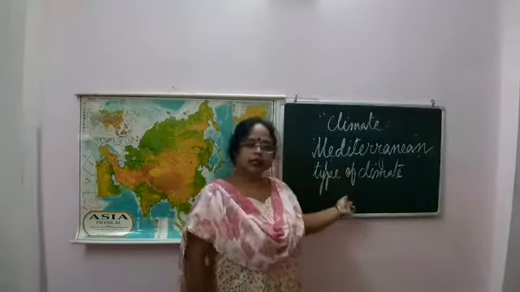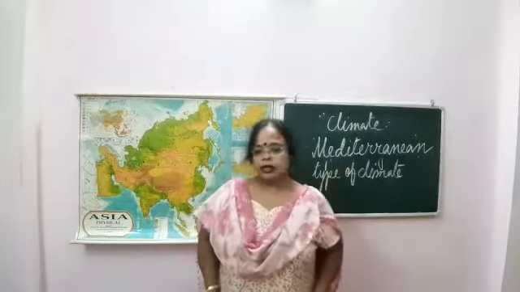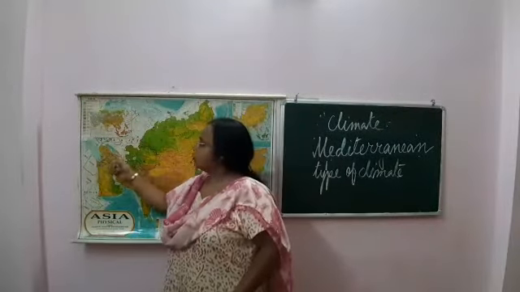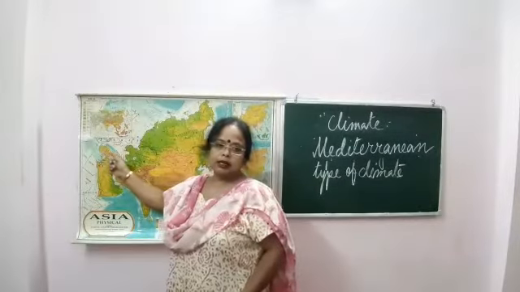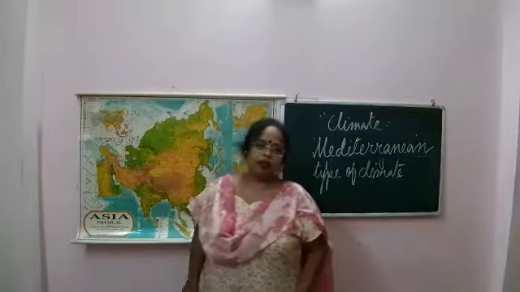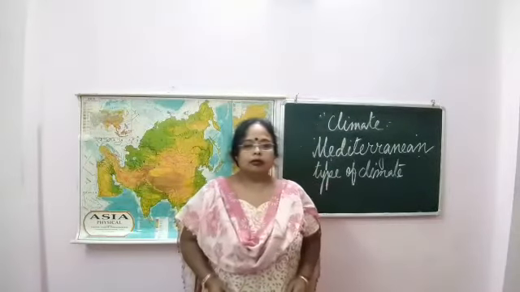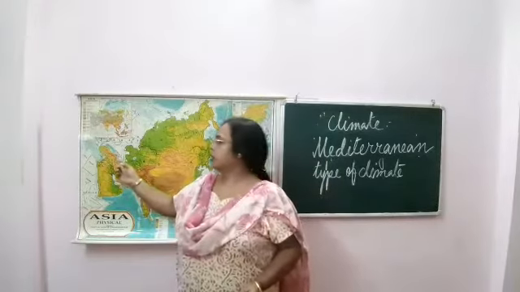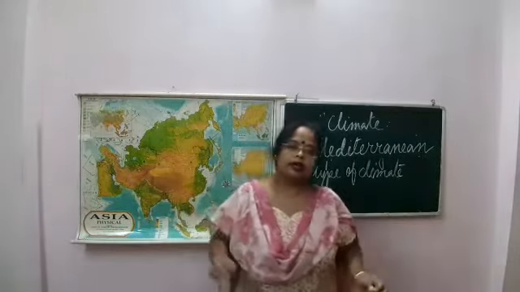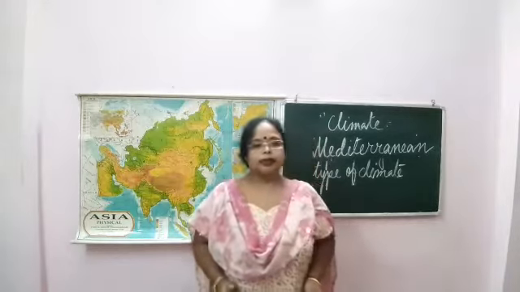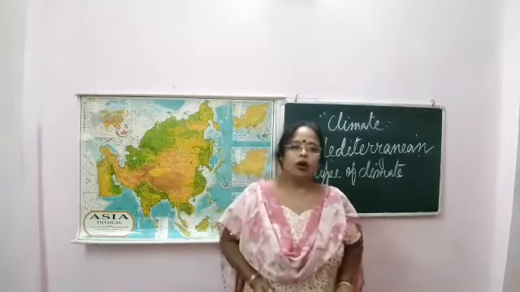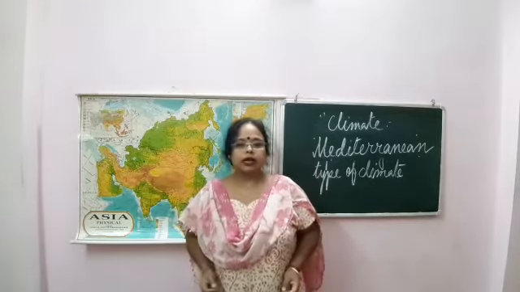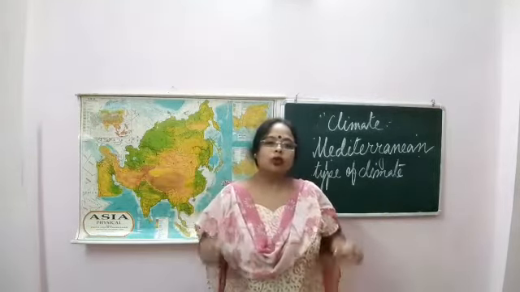Next comes the Mediterranean type of climate. Where is it found? This is the Mediterranean Sea. From here, very close to this area is the Mediterranean type of climate. See everyone? This is the area found in Turkey, Syria, Lebanon, Jordan, Israel, these areas. So what type of climate? Hot summers and wet winters. Rainfall is moderate and occurs only in the winters.